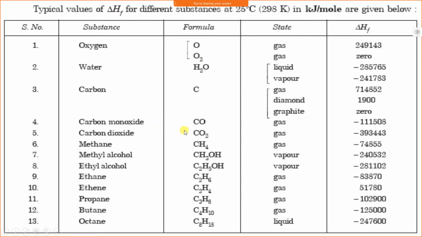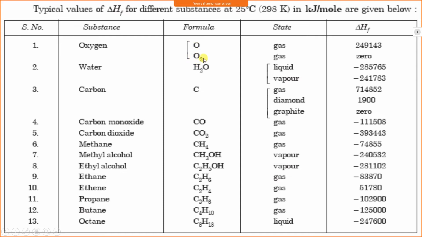Carbon monoxide, CO, is a gas, carbon dioxide, CO2, is a gas. Now this column gives the enthalpy of formation, and in most cases the enthalpy of formation is negative. Now look here, oxygen is a gas, but oxygen is available in the form of O2 naturally.